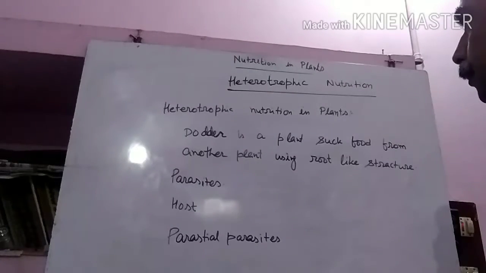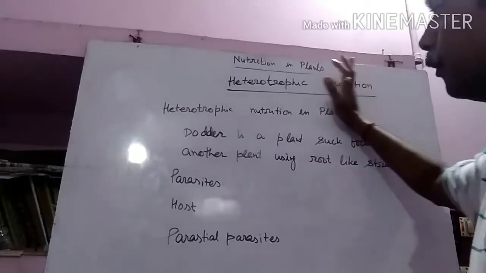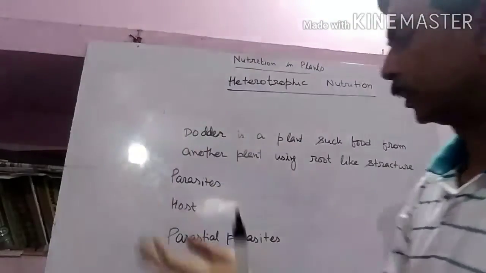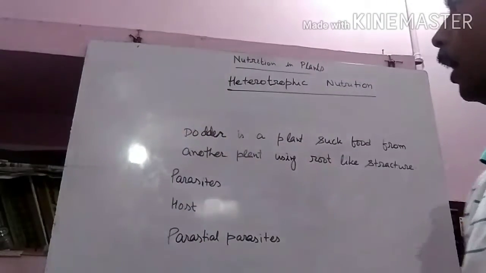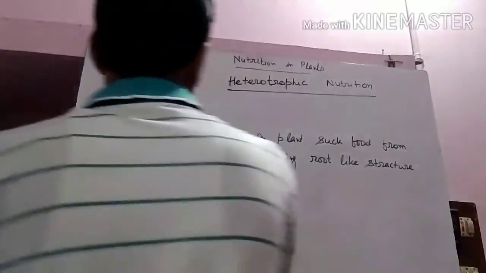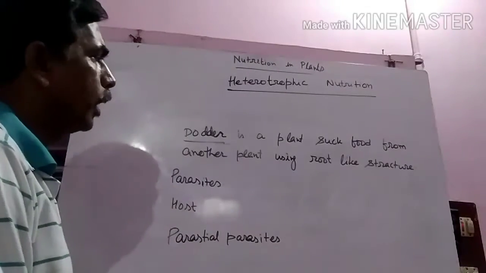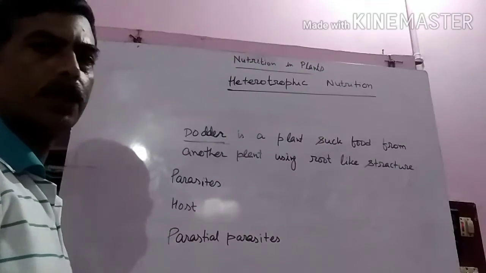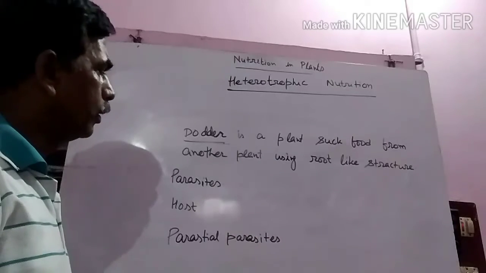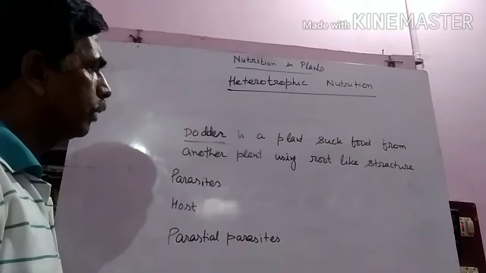Next one is the parasites. What is a parasite? A plant named dodder, okay, what are they doing? They are sucking food from other plants using root-like structures. They survive on the surface or the stem of other plants.